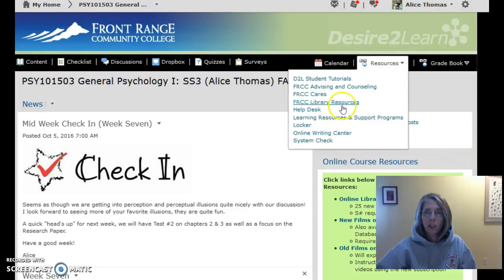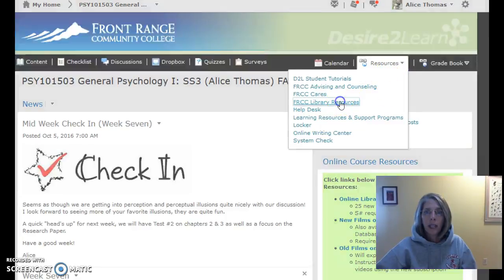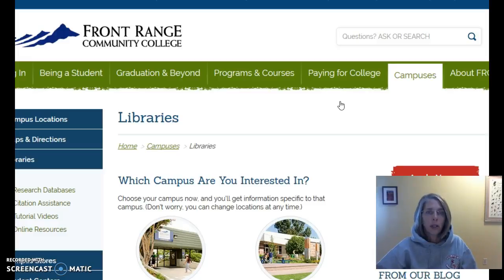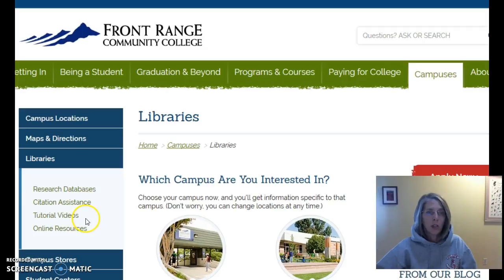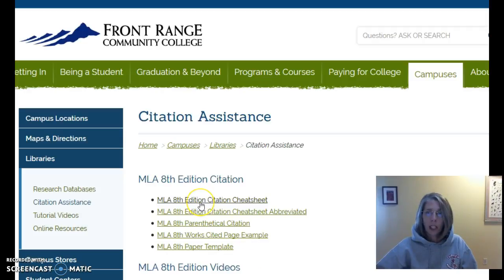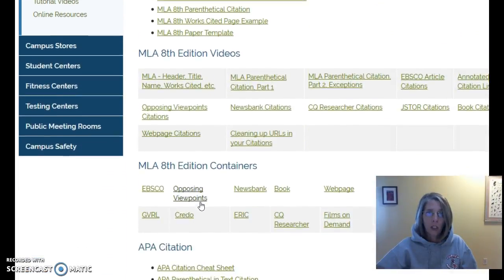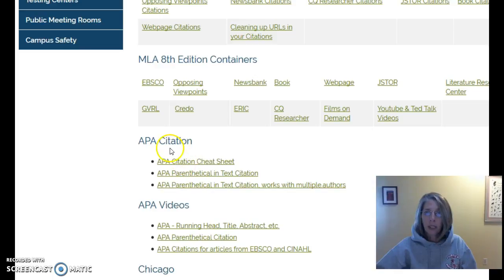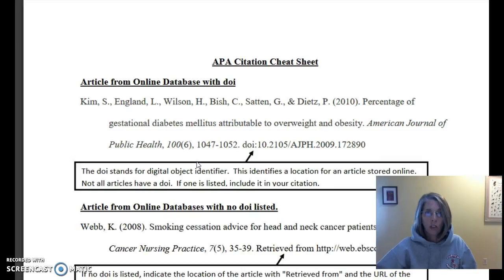That's under the little resource tab here on the black navigation toolbar. So when I get into libraries here, let me move the screen over. I'm going to click on Citation Assistance. And there's a lot of MLA stuff, but if I scroll down, ooh, here's APA. So I'm going to look at this APA citation cheat sheet.